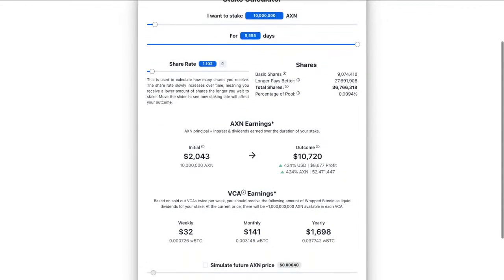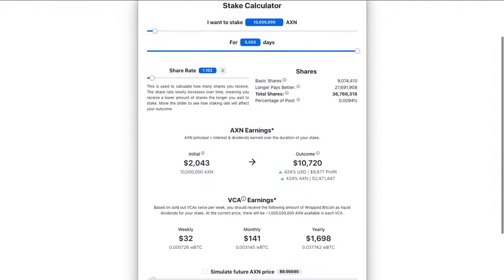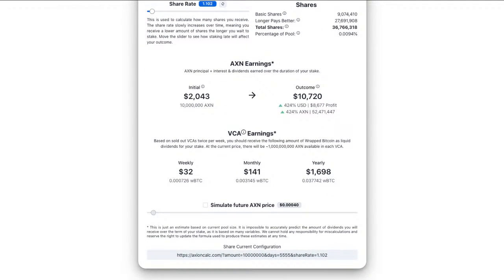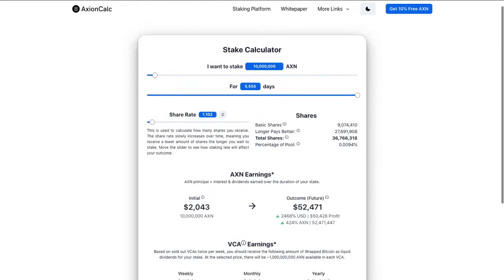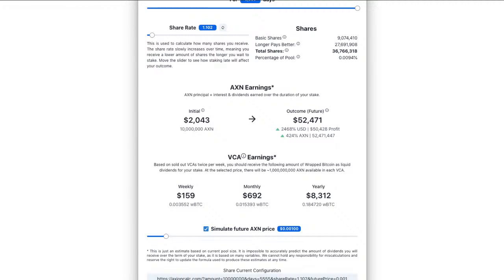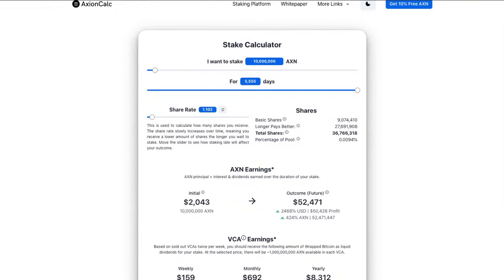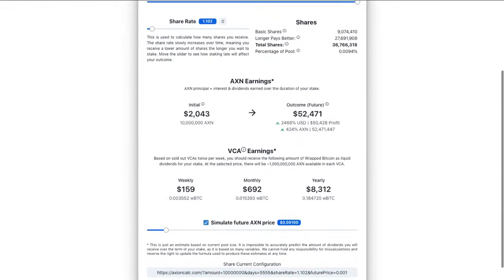Obviously, if the price dramatically rises, then you're going to get a dramatic increase in profit. And so what we can do is just hit the simulation here and raise the price. If we raised it to 0.001, that would dramatically increase the $2,000 to 52,471. So you can see that there's price uplift, and there's also staking reward bonuses. So longer pays better, gives you more shares, and obviously if the price goes up, you'll get way more as well.